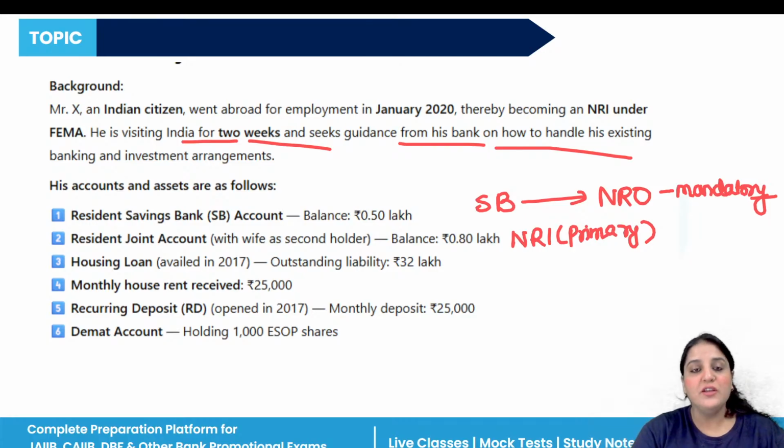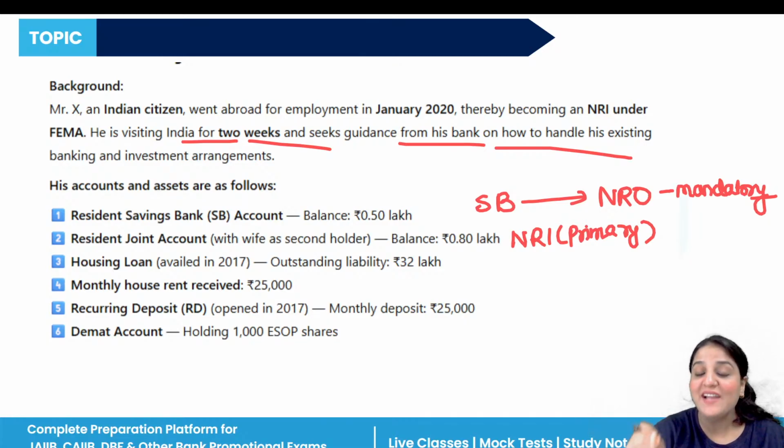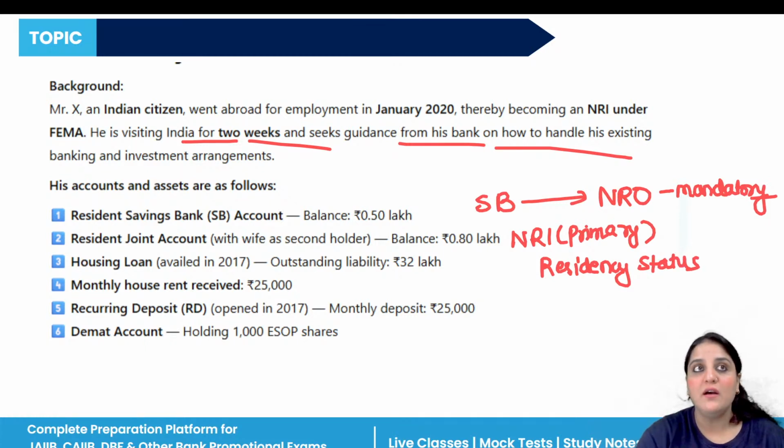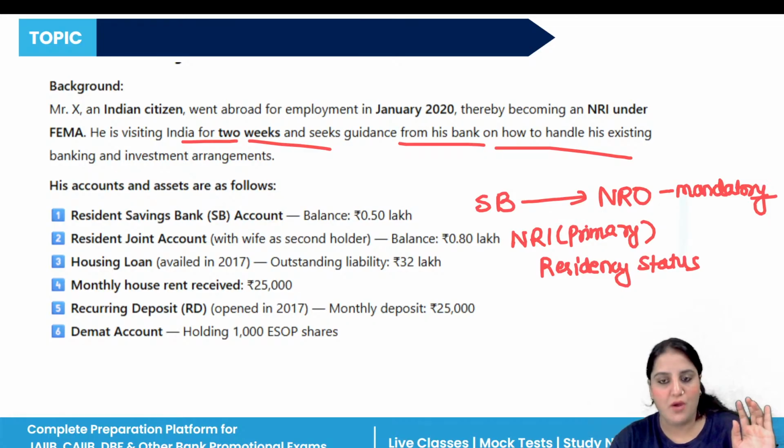Okay, housing loan that is availed in 2017. In the case of a housing loan which is taken as a resident, it continues unchanged, but the bank should note the change in the residency status. Rental income related to the mortgaged property must be credited to the NRO account.